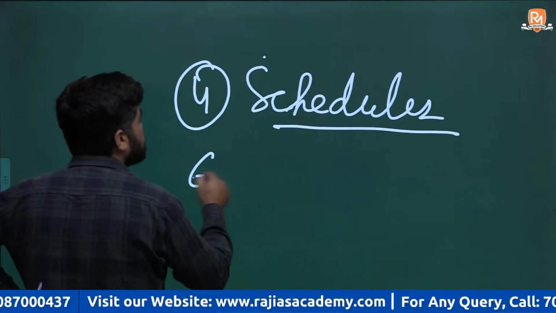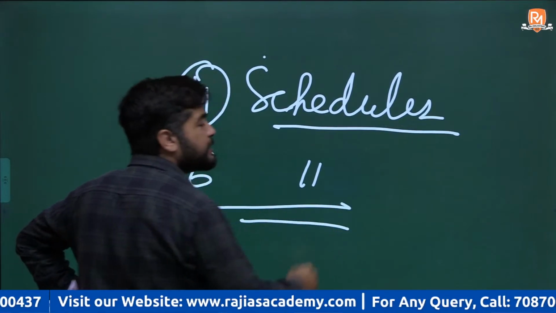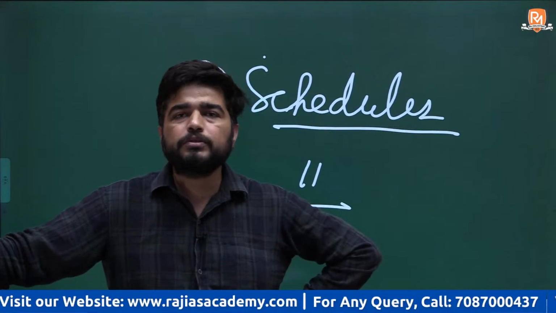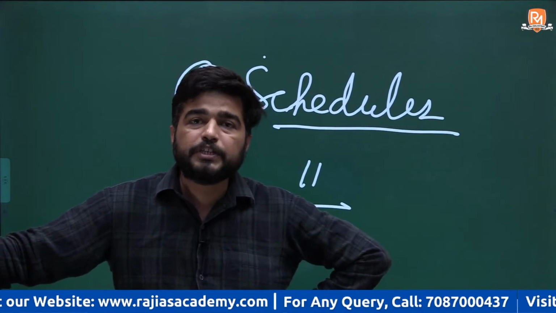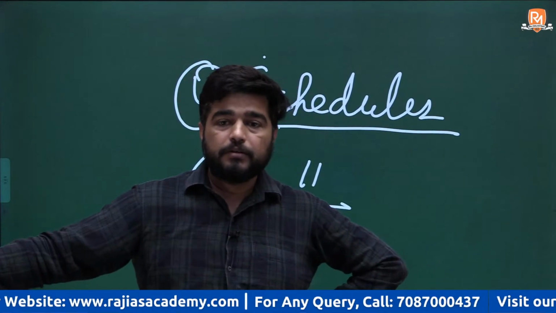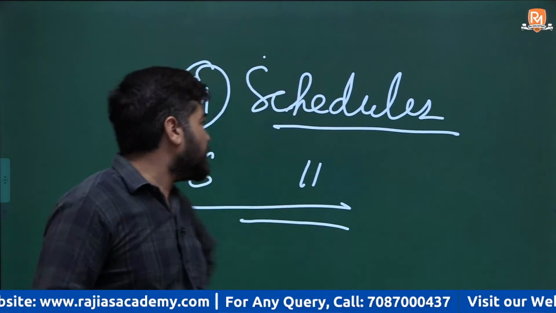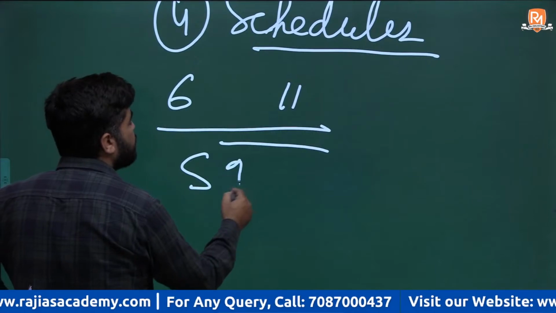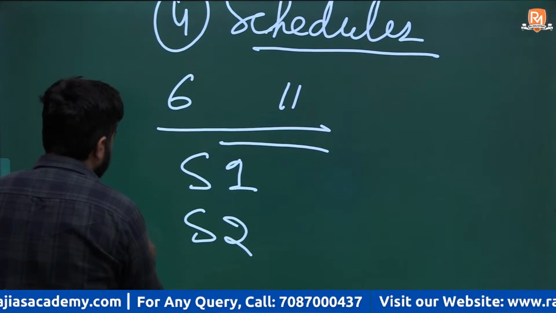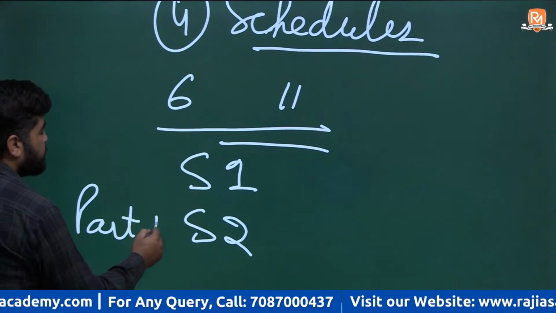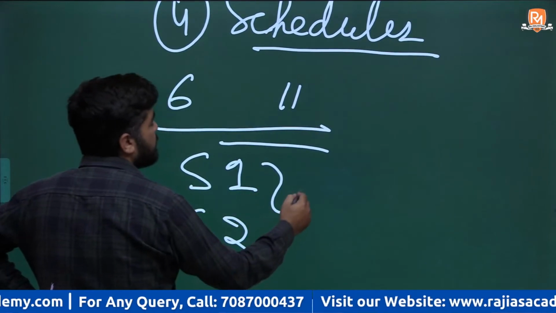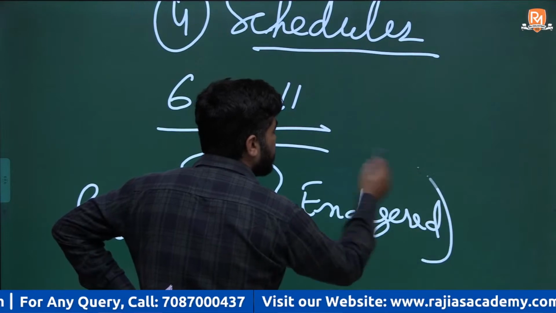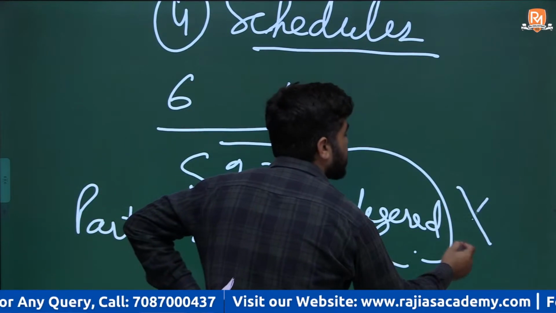As compared to 6 schedules earlier. पहले कितने थे? 6 schedules. What are these schedules? These are the schedules which have a list of animals which have variable protection. For example, the animals of schedule 1 and schedule 2, especially part 2 of schedule 2, are endangered animals. There will be no permission for hunting of these animals.